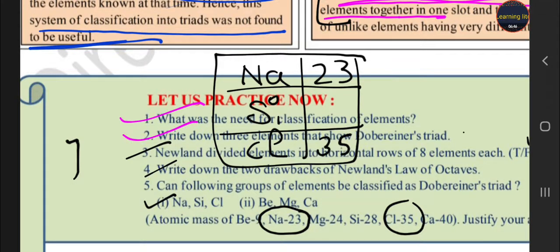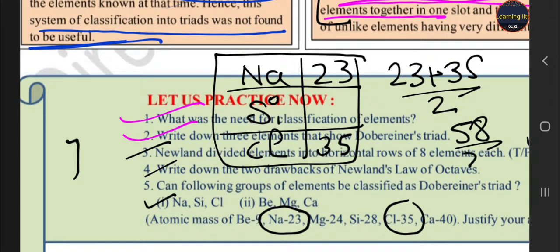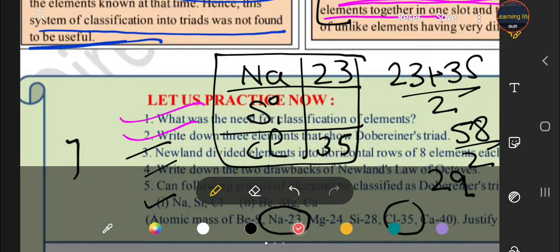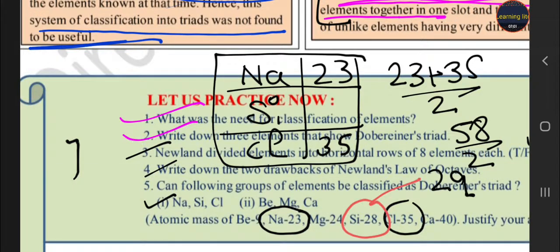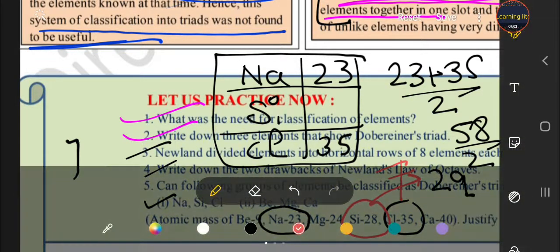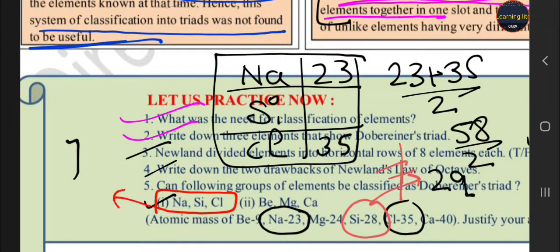We have to find their average. So 23 plus 35 divided by 2, that is 58 upon 2, that is 29. And for silicon, the value is 28, which is not equal to 29. It means the first one does not follow the Dobereiner triad.